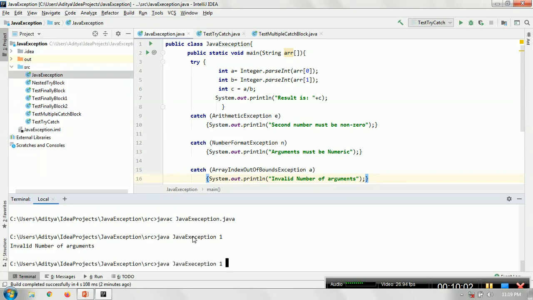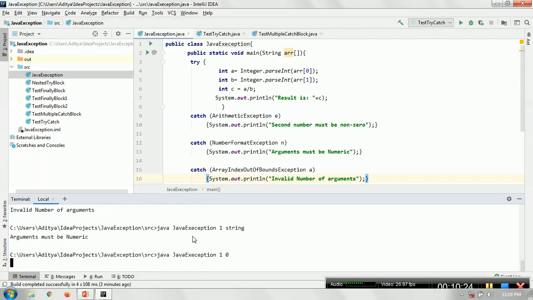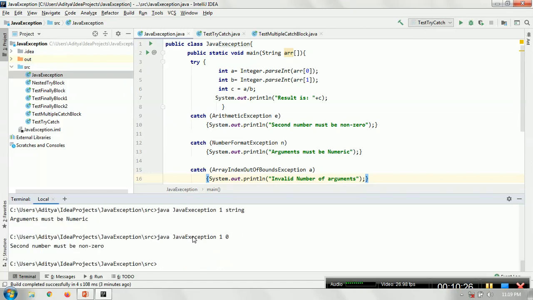Suppose this is not the case, and the user has passed a string. Again, you're trying to convert a string to an integer, which is not possible. You will get a number format exception here, so the arguments must be numeric. That is again an exception. And suppose the user has passed 0. You will get the message that the second number must be non-zero. If everything is fine, you will get something like this. Result is fine.